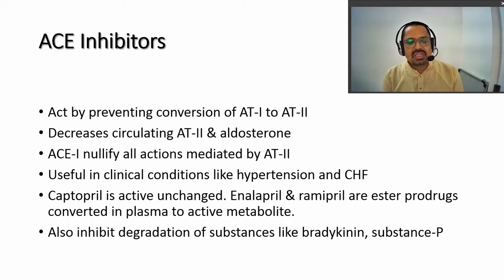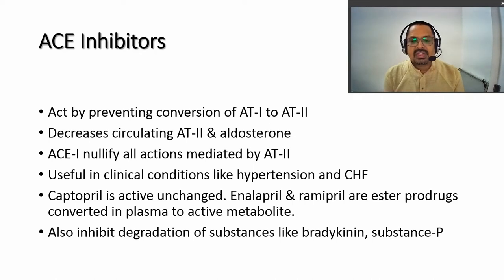ACE is the enzyme necessary for this conversion, and these drugs block this enzyme, so conversion of angiotensin 1 to angiotensin 2 is inhibited. So the synthesis of angiotensin 2, which is more potent, will be inhibited.